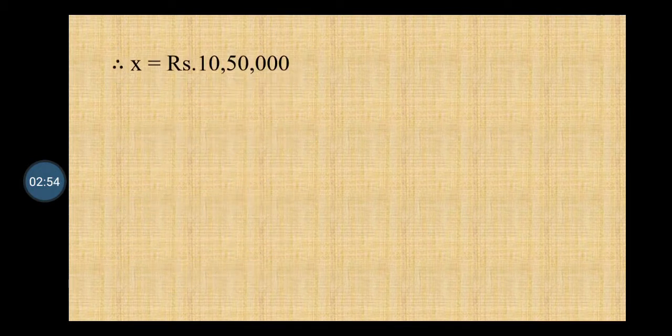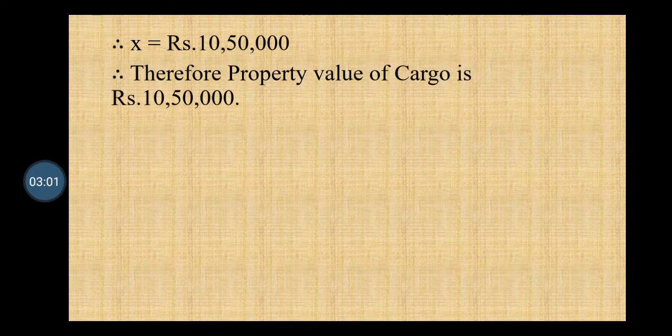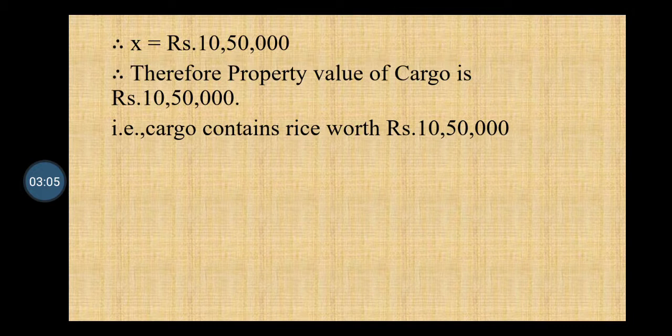Now, x equals rupees 10,50,000. That means the property value of cargo is rupees 10,50,000. That is, the cargo contains rice worth rupees 10,50,000.